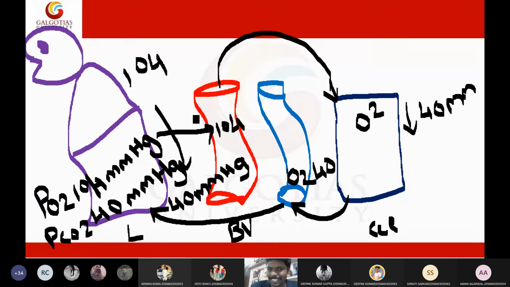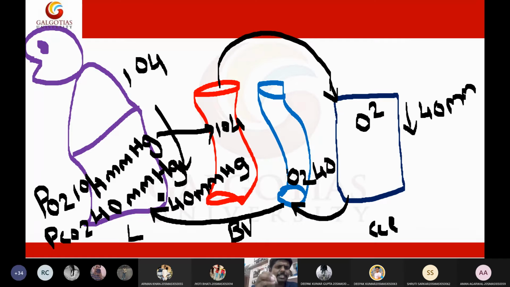Imagine 104 oxygen came into blood. After coming this oxygen into blood, you forgot how it came. First, you have 104 oxygen, and this oxygen went to the tissues, and tissues consumed the oxygen, so the oxygen levels have been dropped. Oxygen levels in the blood have been dropped to 40. In the venous blood, the oxygen level is only 40. Now this venous blood will be present in the lungs.